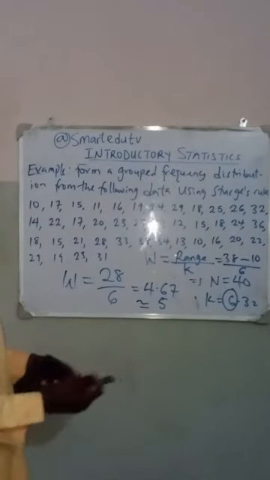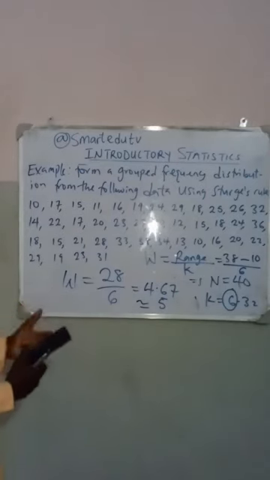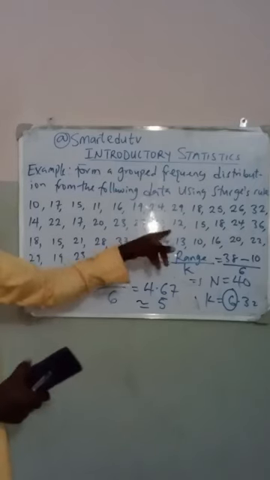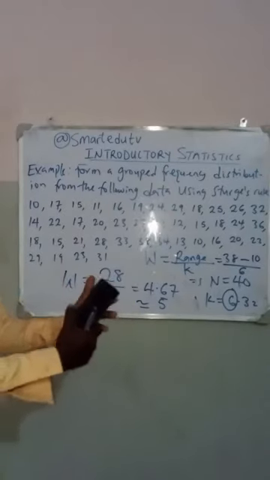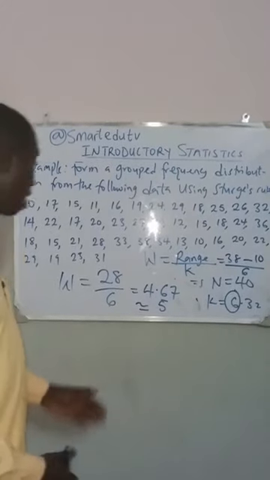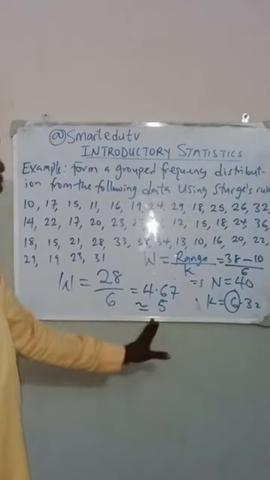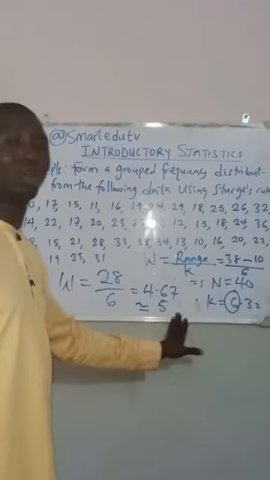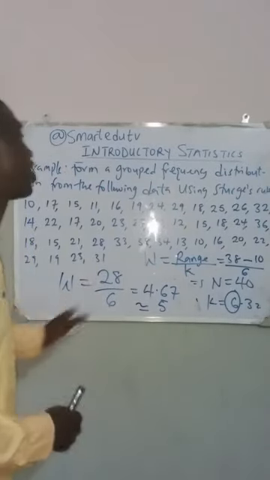So in choosing our class interval, for the class width, the lowest number is 10 and the highest number is 38. That means the class size is 5. As you can see, our width is now 28 over 6, which is approximately equal to 5. It is this 5 that we use for our class width, starting from the lowest number.